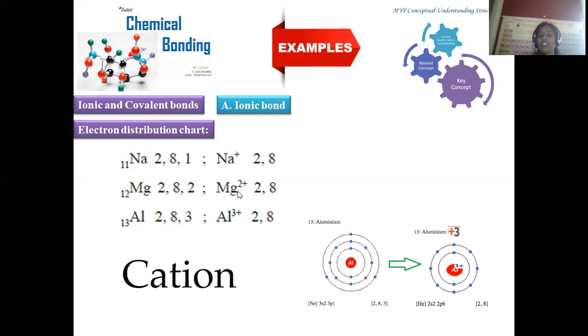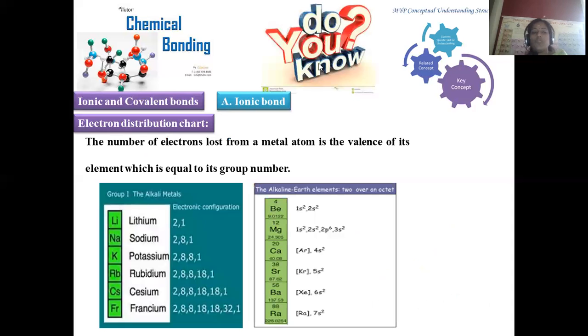Na positive, magnesium dipositive, aluminium tripositive are all regarded as cations. Positively charged species formed by the loss of electrons are called cations, which are generated because they have a tendency to lose electrons in order to get stability.